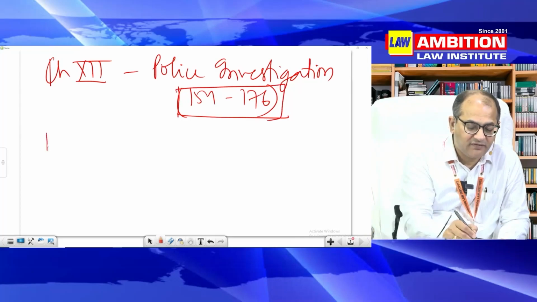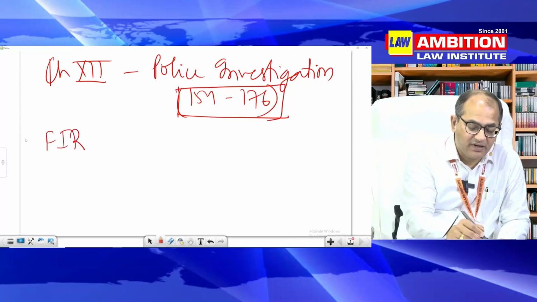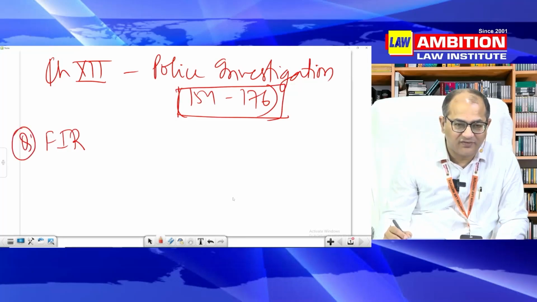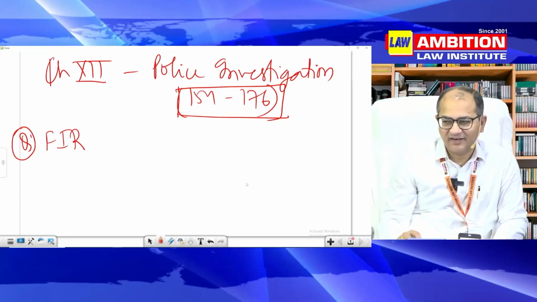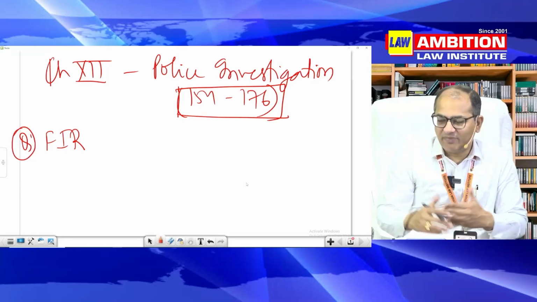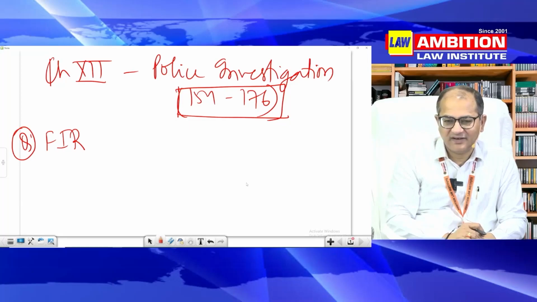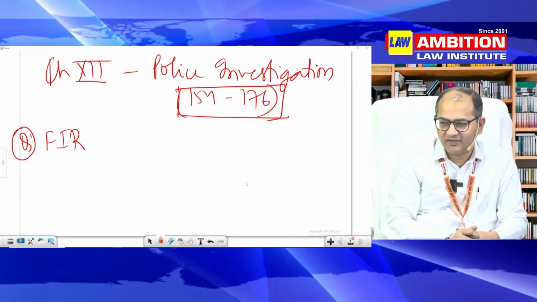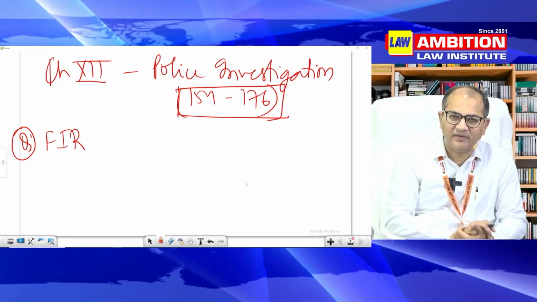So the first question is on FIR itself. Now generally a good examiner and good examination will never ask you such a question as what do you mean by FIR? They may ask you applied questions on FIR. That see, this is the information given, will you register FIR or not? So basically they will ask you a question on the twin test of FIR.